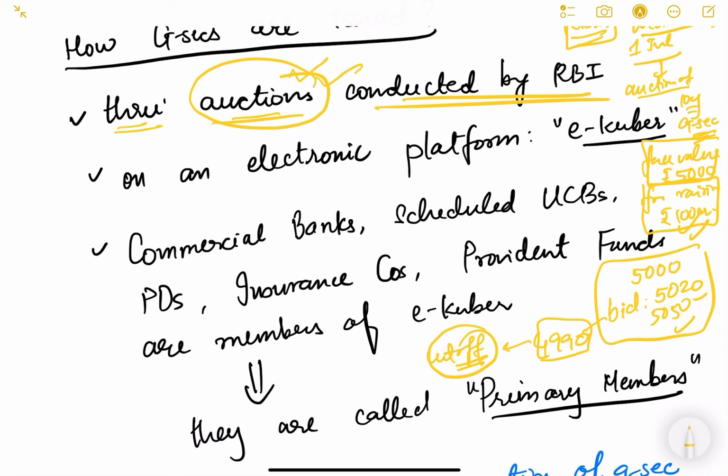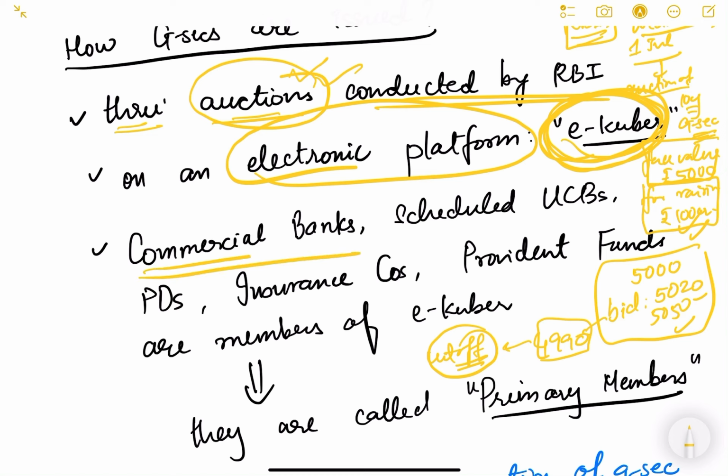Now where is this auction done? Physically the auction will not happen. It does not happen physically, that RBI invites people in its hall or any building. It happens on an electronic platform. The platform is known as eKuber. Now who can participate? Who are the members of this eKuber system?